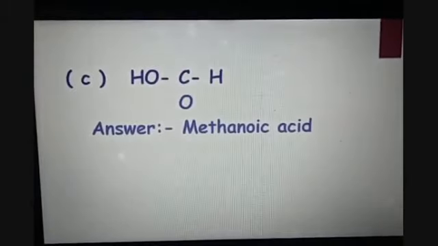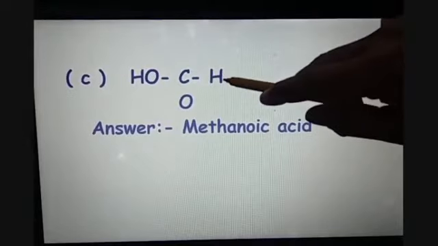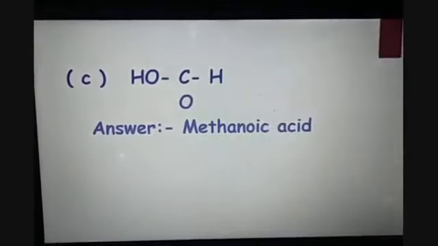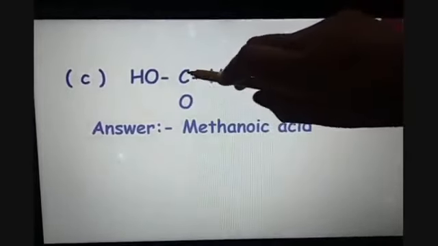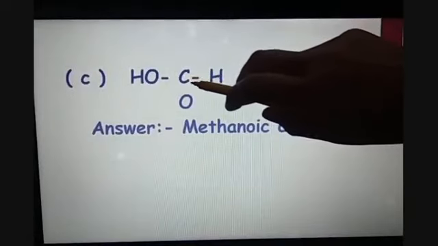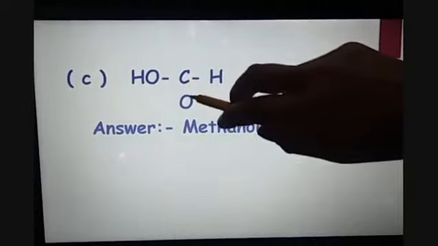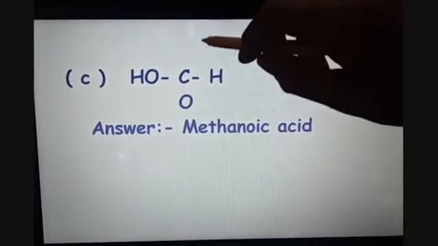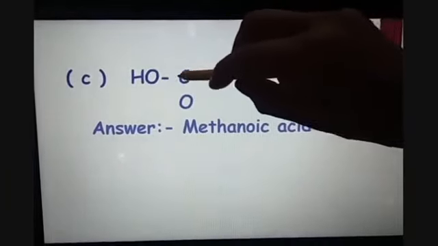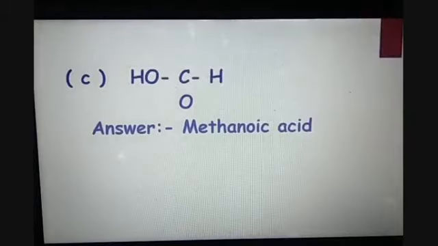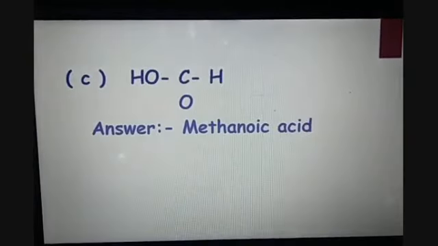C is HCOOH, and this is having a double bond here. So carbon's valency is fulfilled because one valency is fulfilled here, 2 here and 1 is here. So you can see this is forming the COOH functional group, and it is attached with a hydrogen atom to complete its